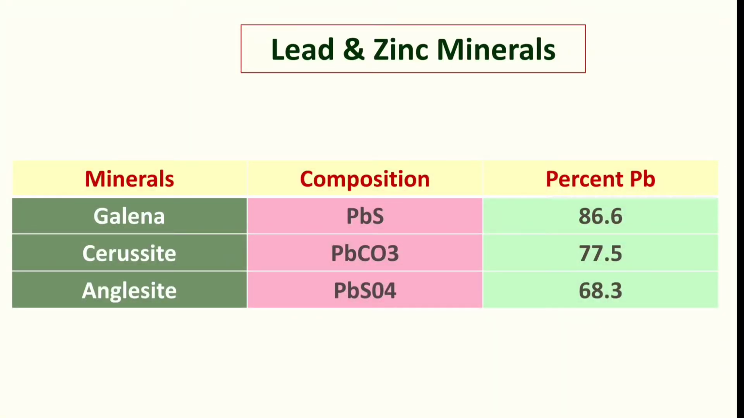And if we talk about lead and zinc minerals, you will be familiar with them. Galena is one of the most important lead minerals, and more than 86%, 86.6%, of lead is extracted from galena, and this is PbS, a sulfide ore. Cerussite is the carbonate ore of lead, PbCO3, and anglesite is the sulfate ore, okay. So PbS is sulfide, anglesite is sulfate ore, and cerussite is the carbonate ore, okay.